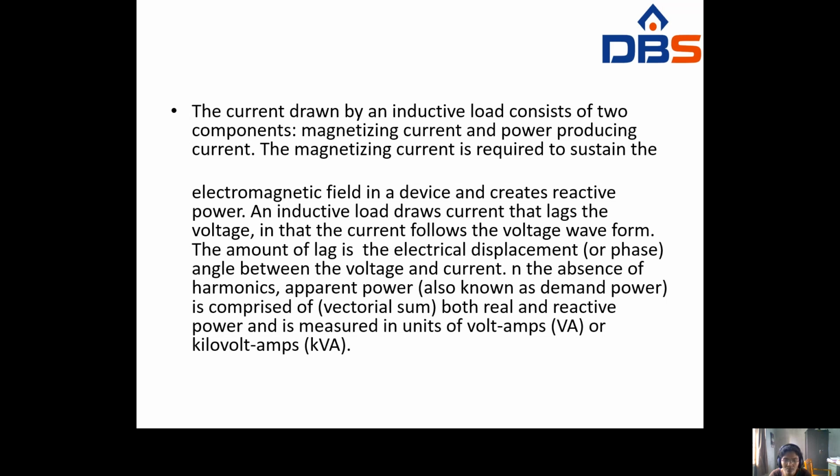The apparent power, also known as the demand power, is comprised of the vectorial sum of both real and reactive power. So power consists of real power, reactive power, and apparent power. The vectorial sum of real and reactive power is also known as the apparent power, and it is measured in volt amperes or kilovolt amperes.